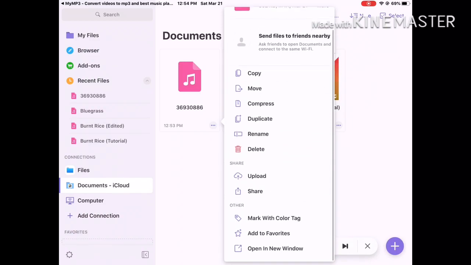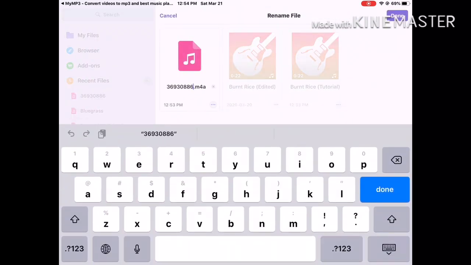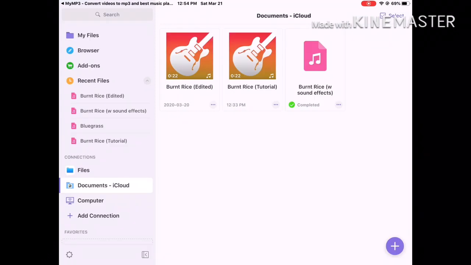Now you can rename it. So for example, that's, and here it is.